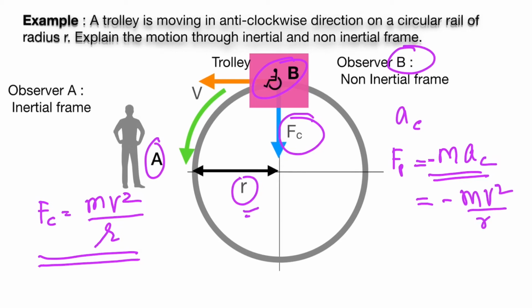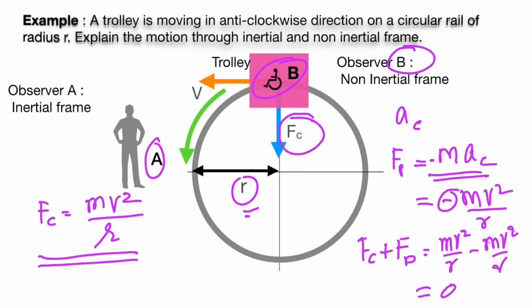Now the net force from the perspective of observer B on the trolley is given by centripetal force plus pseudo force, and this is equal to mv square by r, and the pseudo force is negative, minus mv square by r, and this is 0. According to observer B, who is in a non-inertial frame, the net force on the trolley is 0.